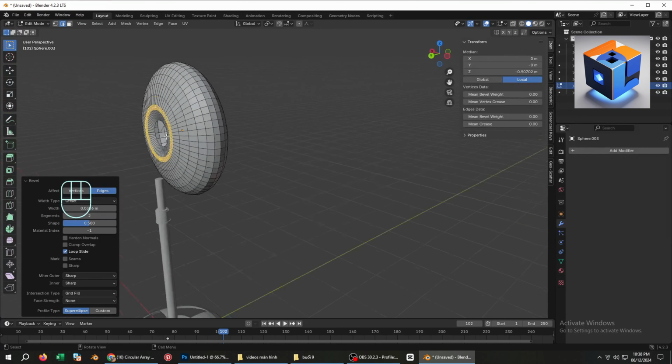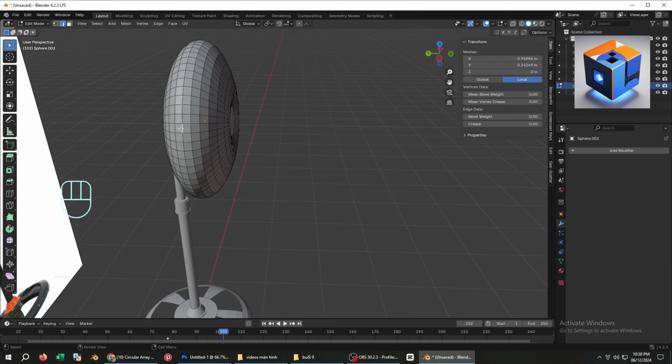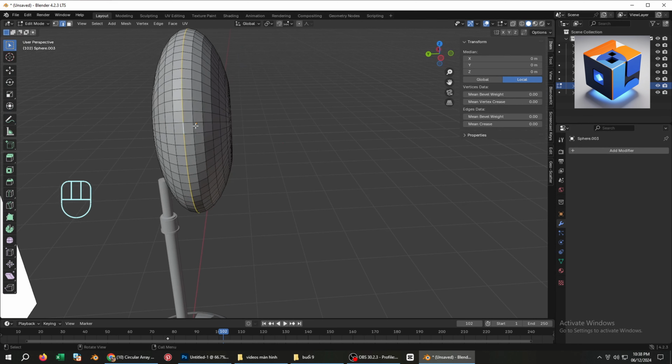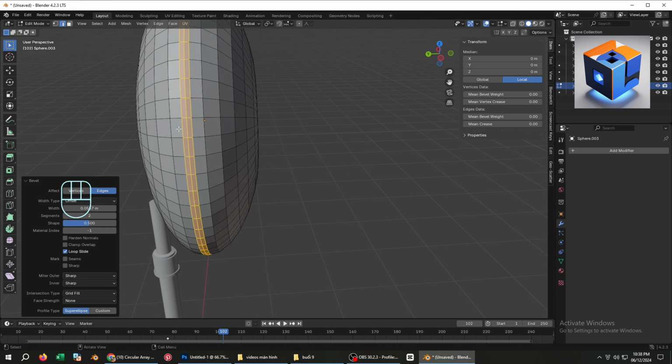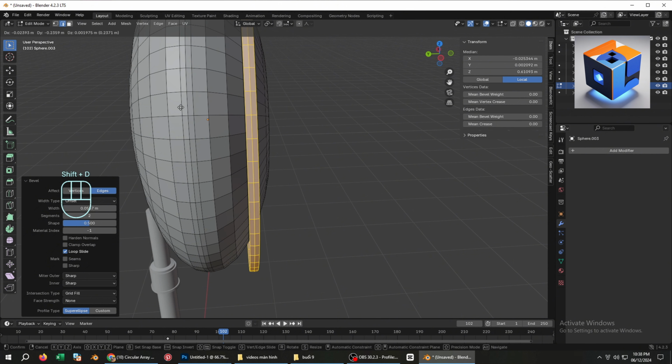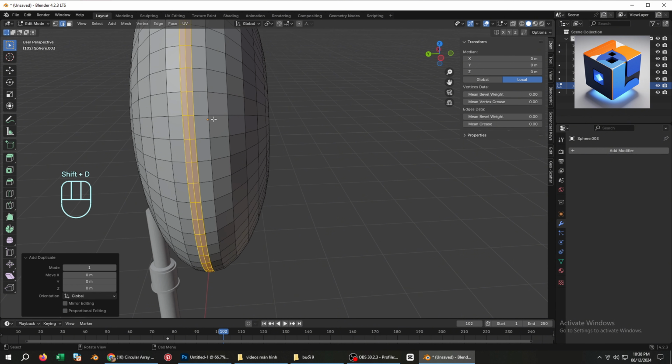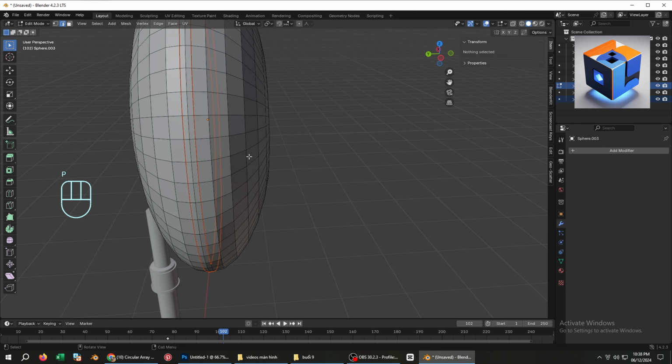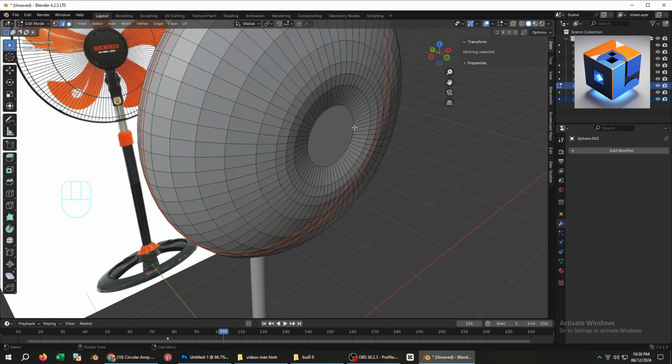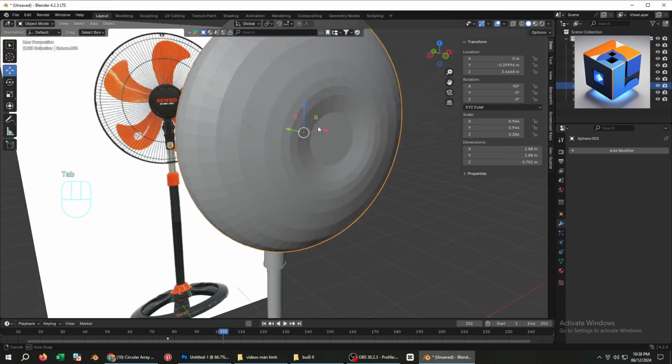Next, let's create the fan's rim. Hold Alt and left-click the middle edge loop to select it. Press Ctrl+B to bevel it, and use the middle mouse wheel to adjust to about 2 loops. Press Shift+D to duplicate it. Then left-click to place it back in its original position. Press P and select Selection to separate it into a new object.